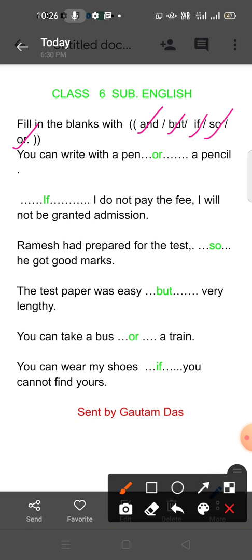Here in these blanks, I have already given the answers: or, if, so, but, or, if. Now you have to understand where and will be used, where but will be used, where if will be used, where so will be used, and where or will be used.